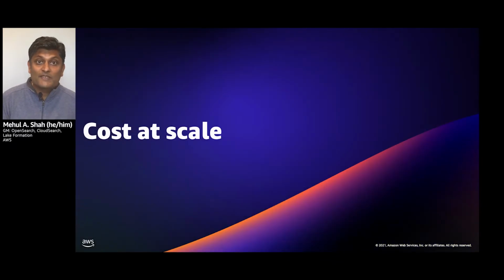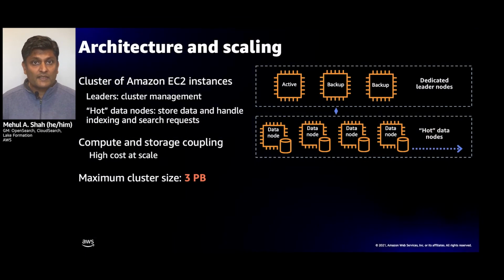All right, now let's talk about some of the cool features that we've added to make it easier for you to scale your workloads in the cloud and make it cost efficient and manageable to run. Before we get started, I think it's important to understand the architecture of OpenSearch. OpenSearch is a data parallel system. What this means is you take your data, you chop it up, and you break it up across a collection or a cluster of nodes.